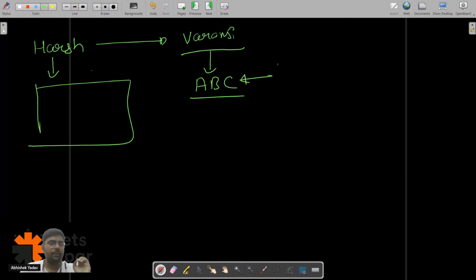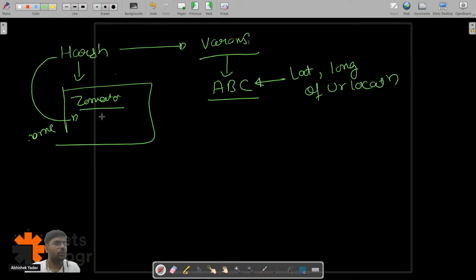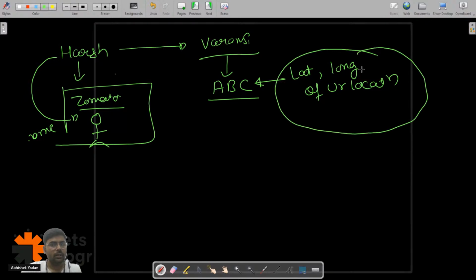On the net, you have the latitude and longitude value of your location, right? But when he is ordering something from Zomato, he will give the name of the location to the Zomato person. He will not give the latitude and longitude value of his location, right?